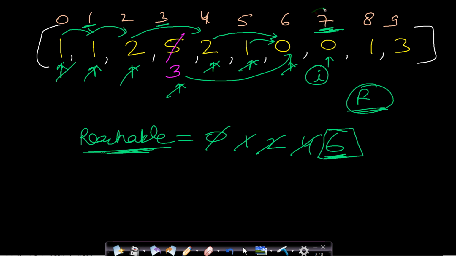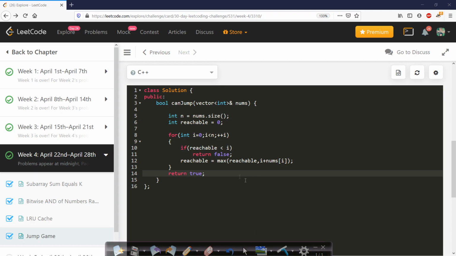So when we reach 7, we will return false because our reachability is currently to 6 now. Okay, so we cannot go out of bounds, we cannot go beyond 6. So in this case we will return false. I hope you understood both the cases. Now let us see the code which I have written.